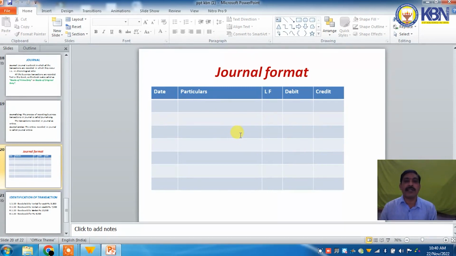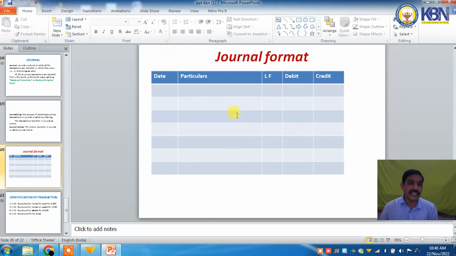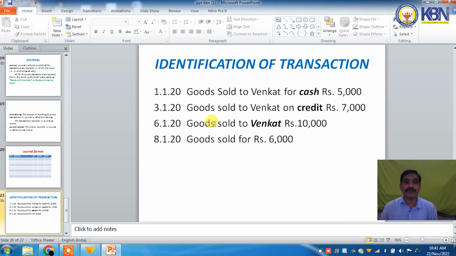This is the format of the journal. There are 5 columns: date, particulars, LF, meaning ledger folio number, debit amount column, and credit amount column. All the business transactions are entered date wise in the journal as entries. Before entering the transactions in the journal, we must verify whether the given transaction is a cash transaction or a credit transaction.